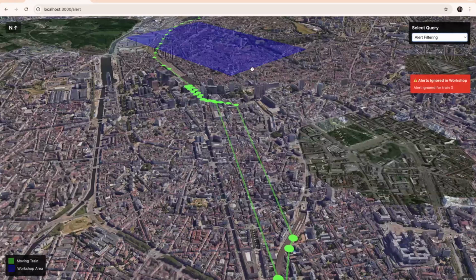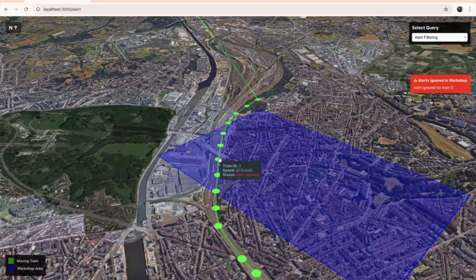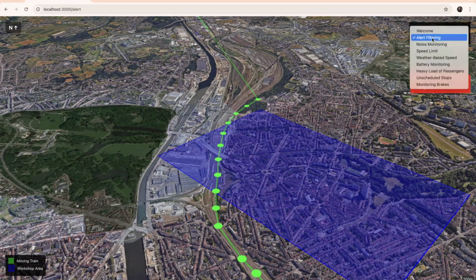This query filters out alerts when a train is inside a workshop, because tests are done and sometimes the speed limit, for example, is over what it should be, and we don't want maintenance to go looking for a train that is already in a workshop.